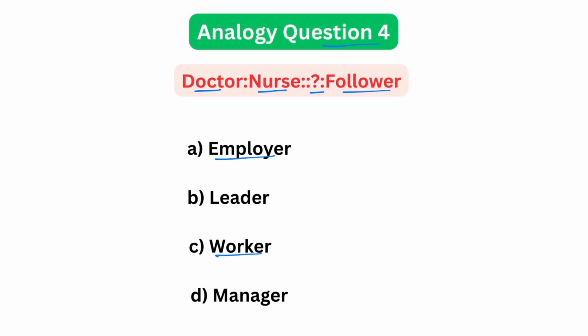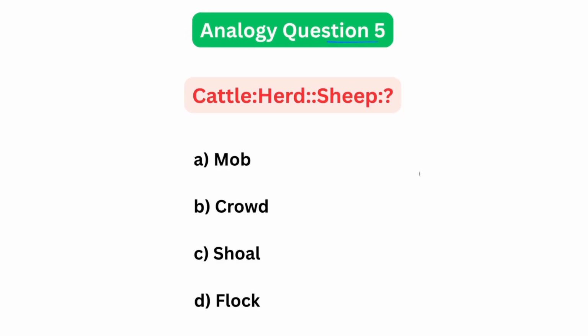Employer and worker are connected through employment, not through leadership. A manager supervises employees, but a follower needs someone to lead, not to manage. So a worker is not the opposite of follower either. So who gets a follower? Option B, leader. Just like a nurse assists a doctor, a follower follows a leader. That's the perfect analogy.